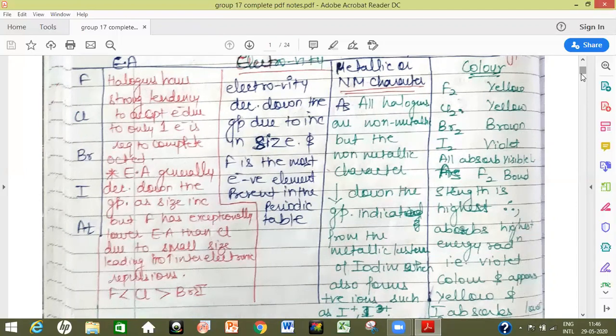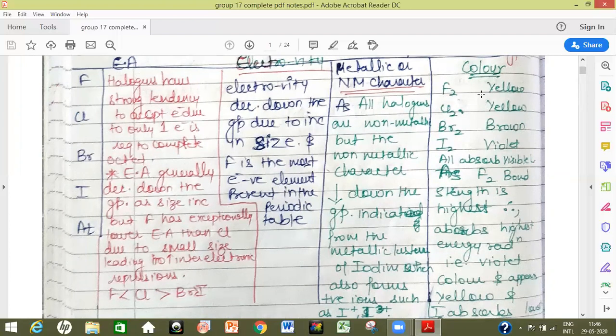As fluorine is smallest in size, the energy gap between the ground state and the excited state of fluorine is going to be high. So the highest energy is absorbed by fluorine, and the lowest energy is absorbed by iodine.